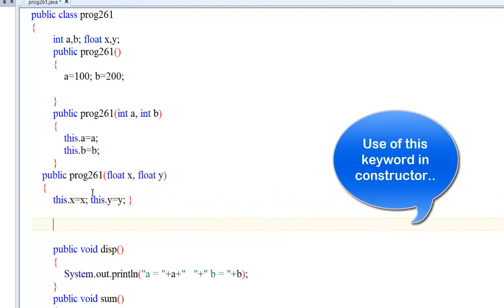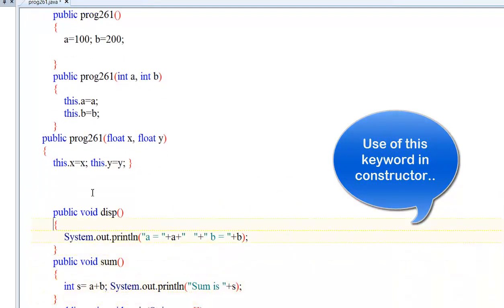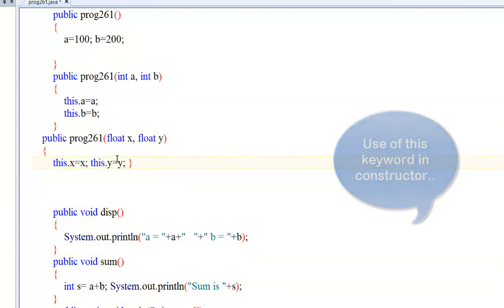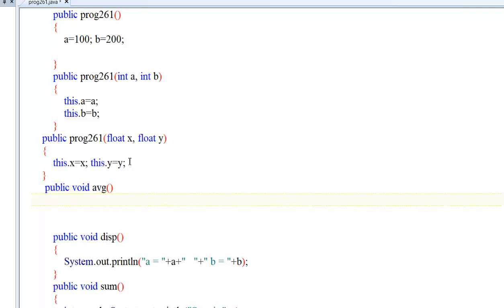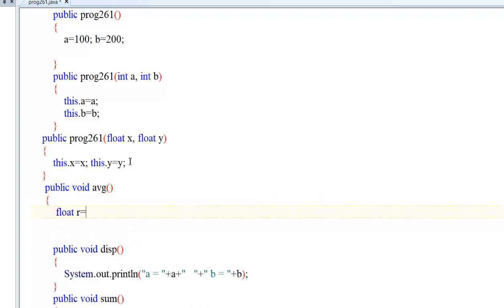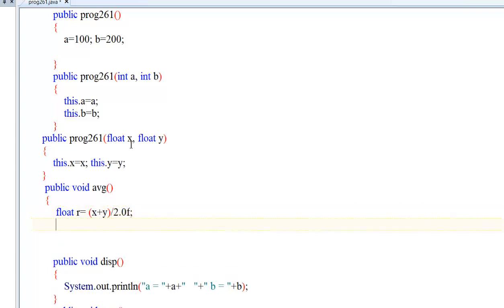Now see how we can do this. Let's say I want to use the value of x and y when I call the parameter constructor. I want to use this for a different purpose. Public void average, float r equal to x plus y by 2.0f, and display average. Average is plus r.